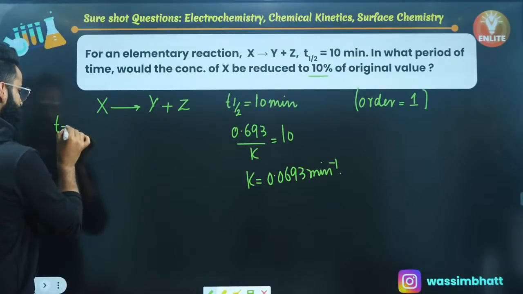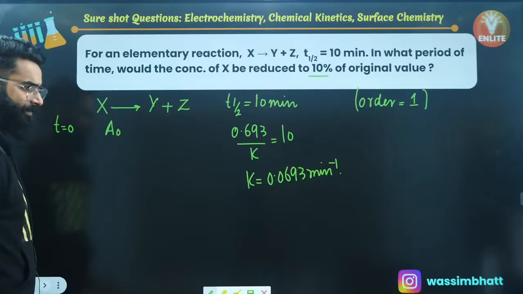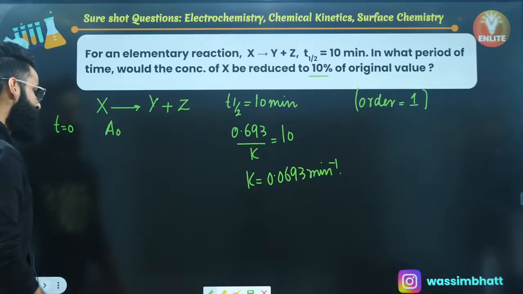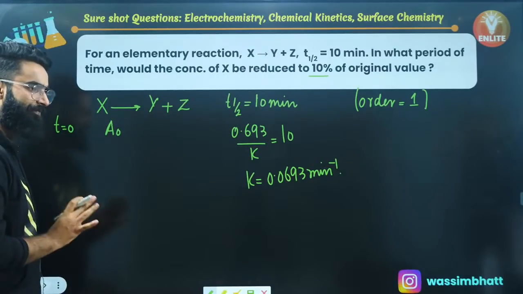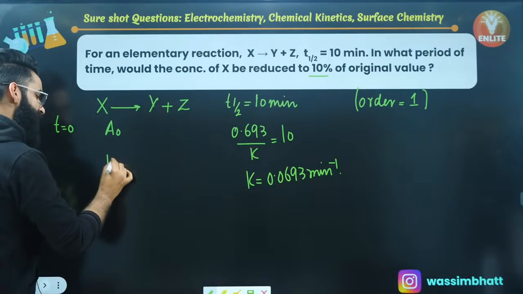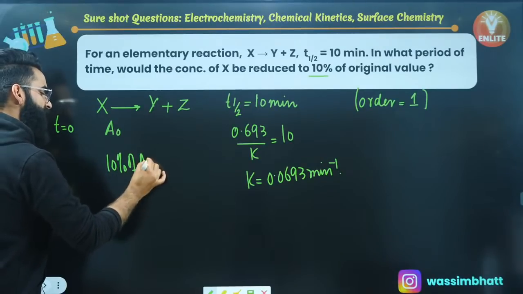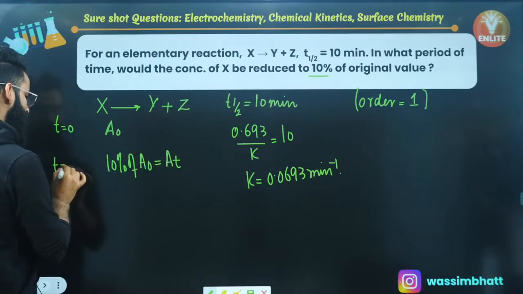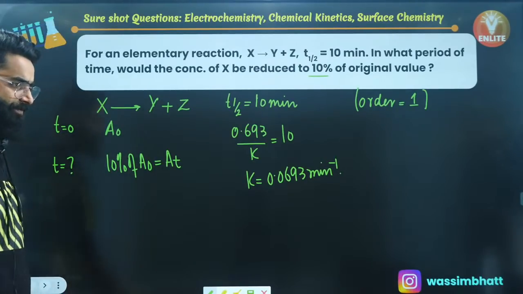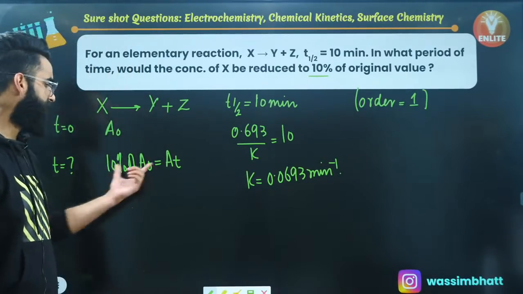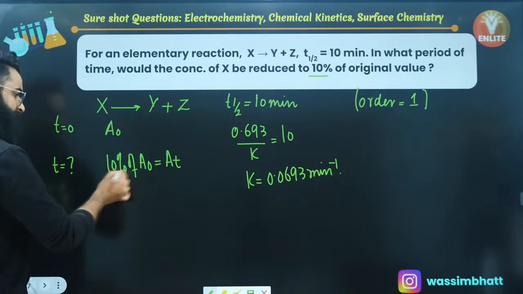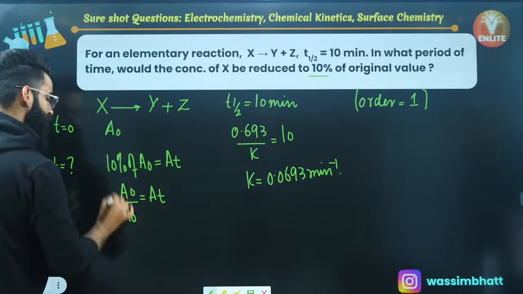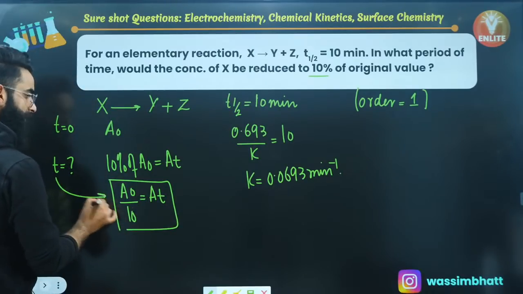Let's say at time t equal to 0, the concentration of reactant was A naught. Now when the reaction proceeds, the concentration of reactant will keep on decreasing. There will be a time when only 10% of the reactant will be left, and the left out concentration of reactant is represented by At. I need to calculate at what time 10% of the reactant will be left, right? 10% of reactant means A naught by 10. So basically I need to check at what time the concentration of reactant will reach A naught by 10.